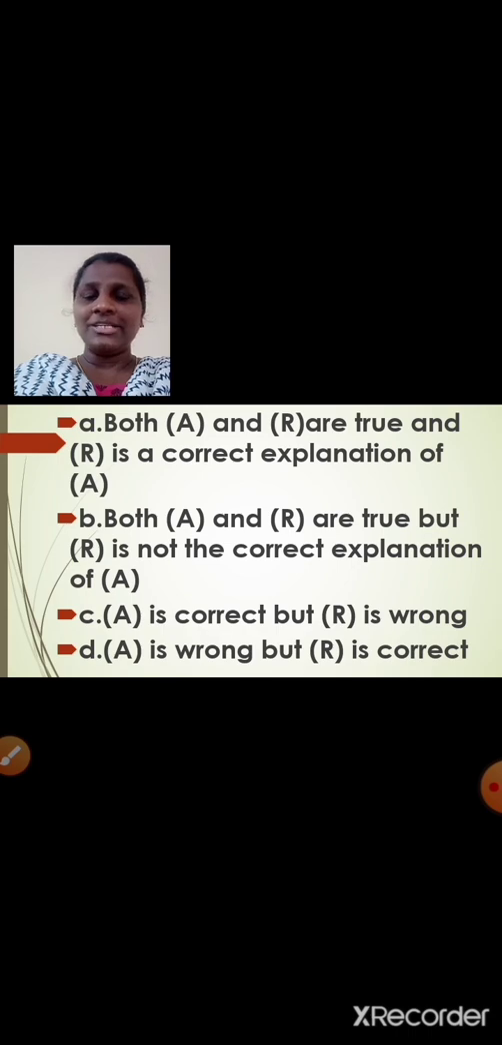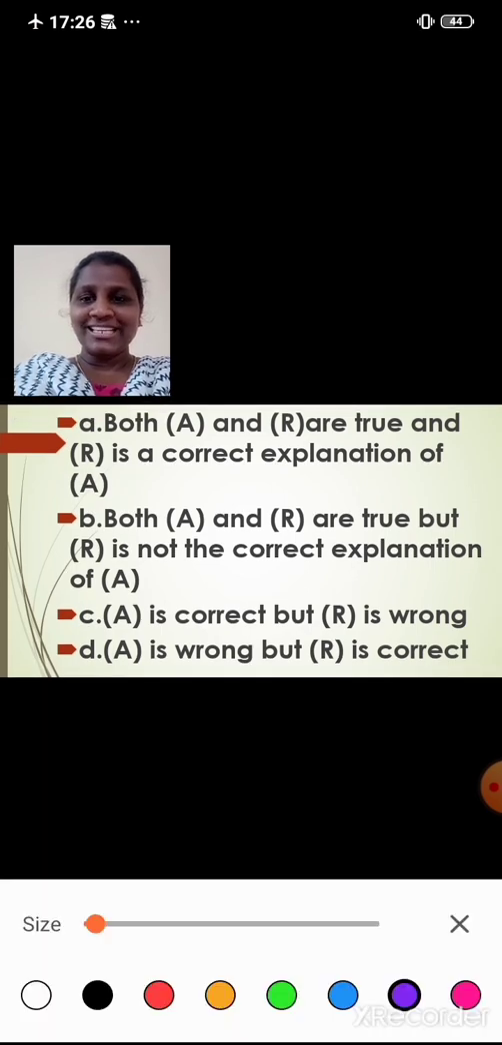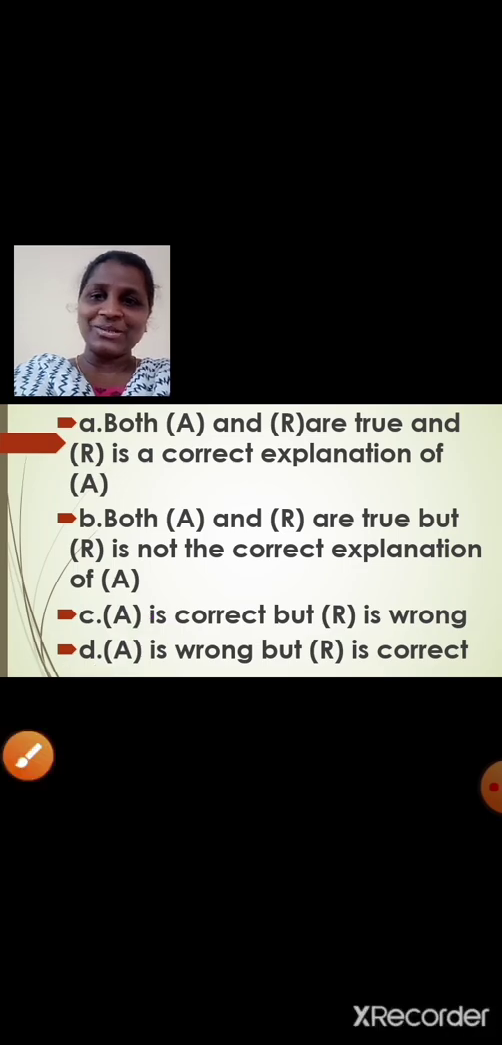Option A. Both assertion and reason are true, and reason is a correct explanation of assertion. Option B. Both assertion and reason are true, but reason is not the correct explanation of assertion. Option C. Assertion is correct, but reason is wrong. Option D. Assertion is wrong, but reason is correct. Yes, students? Tell me the answer. Yes, it's option D. Assertion is wrong, but reason is correct. I hope you are thorough with this, students.